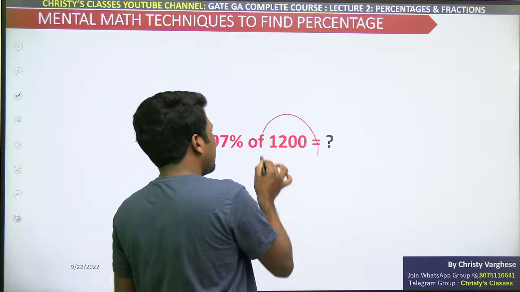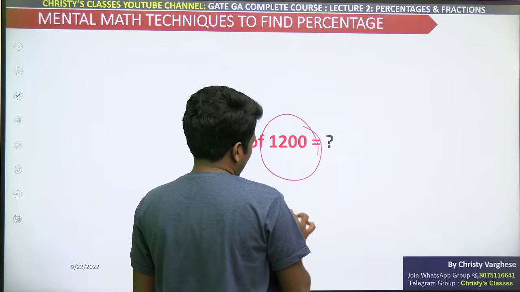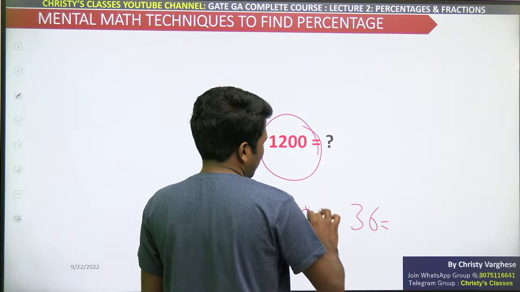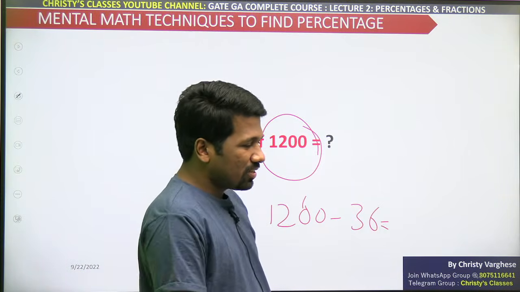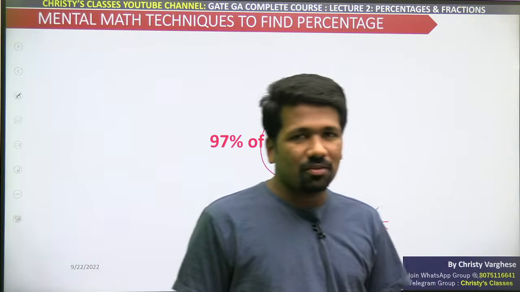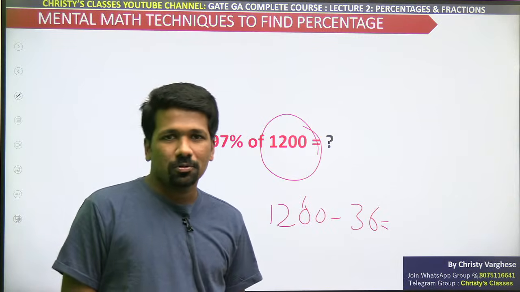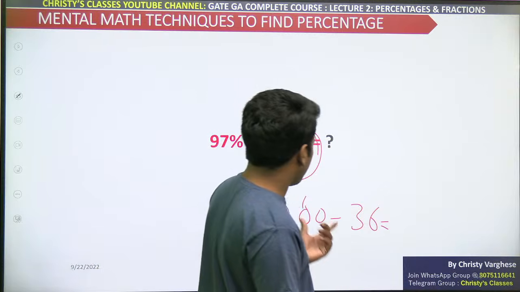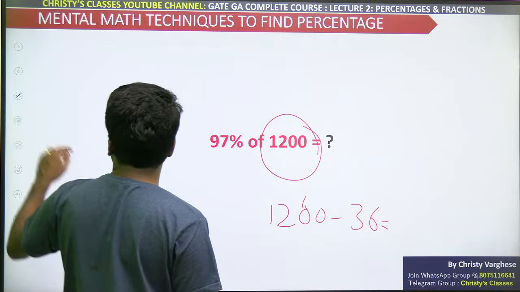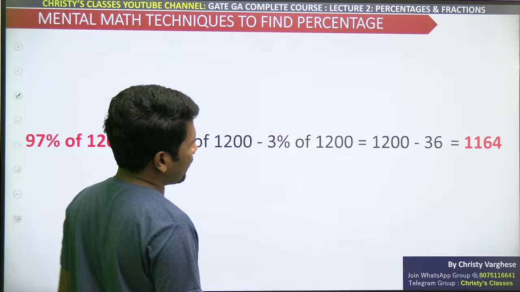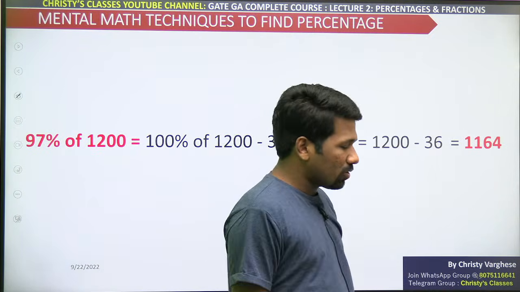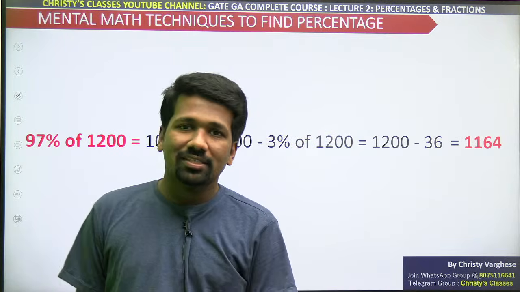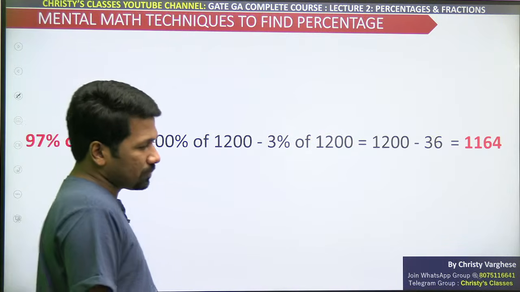100% means the full 1200. From that 1200 subtract 3%, which is 36. For subtraction there are also Vedic math techniques. Check out my Vedic math lectures if you want to learn that also. Nikhilam Navatashcaramam Dashatah, there is a Sanskrit sutra by which subtraction can also be done fast using the complement idea. Anyway, that is another topic. So 1200 minus 36, 1164 will be the answer. All of you understood this much?